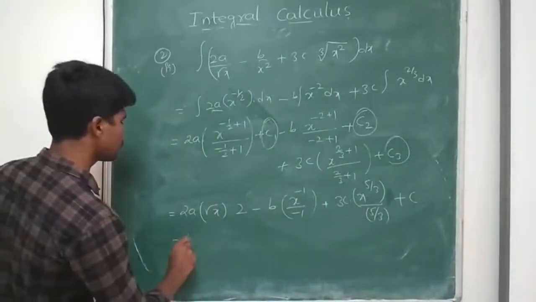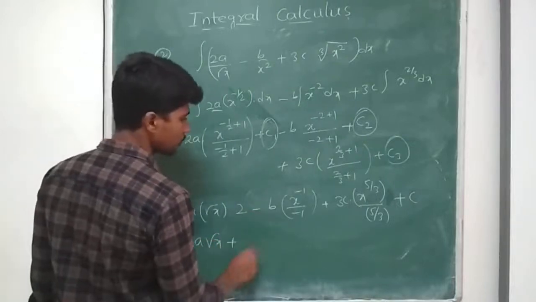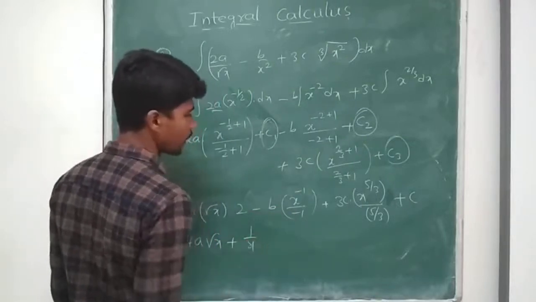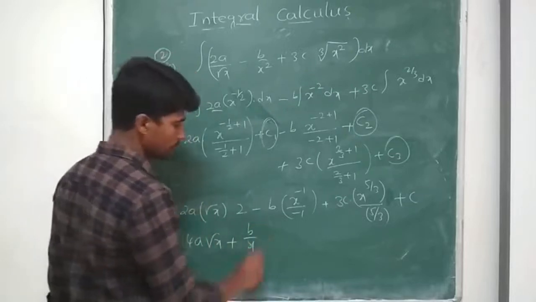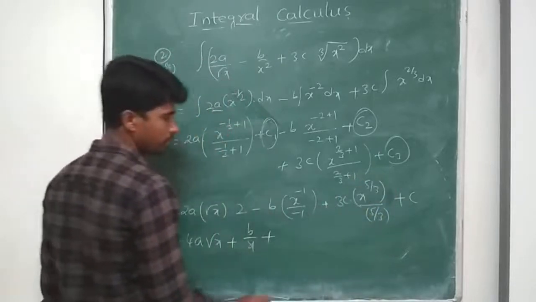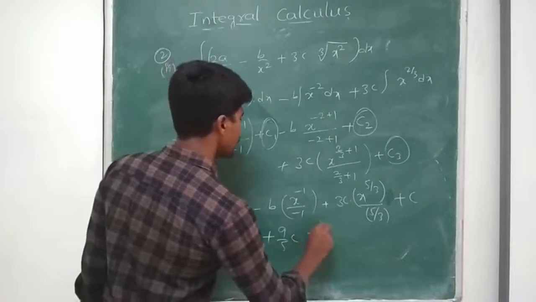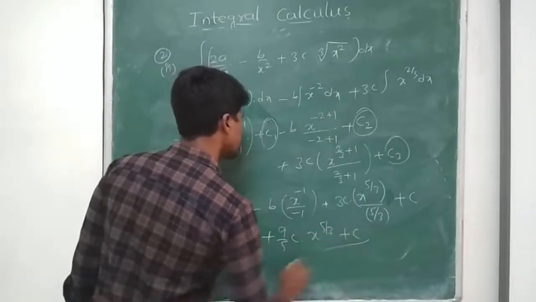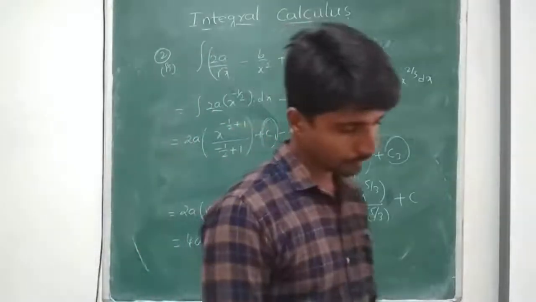So now the final answer: 4a into root x, minus into minus plus, we can write it as 1 by x, b by x, okay, plus 5 by 3 we have, we take the reciprocal 3 by 5, 3 3s are 9, 9 by 5c into x to the power of 5 by 3 plus some constant c. Okay, the next problem,